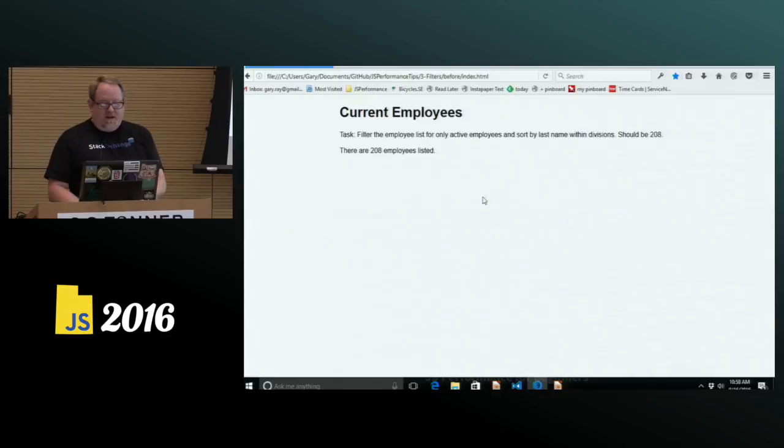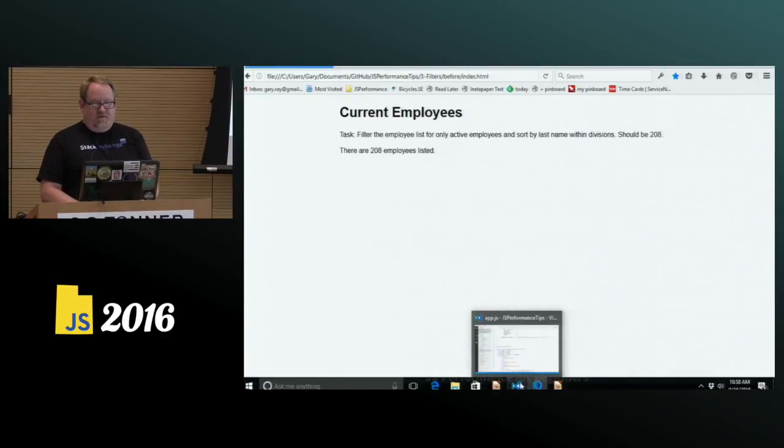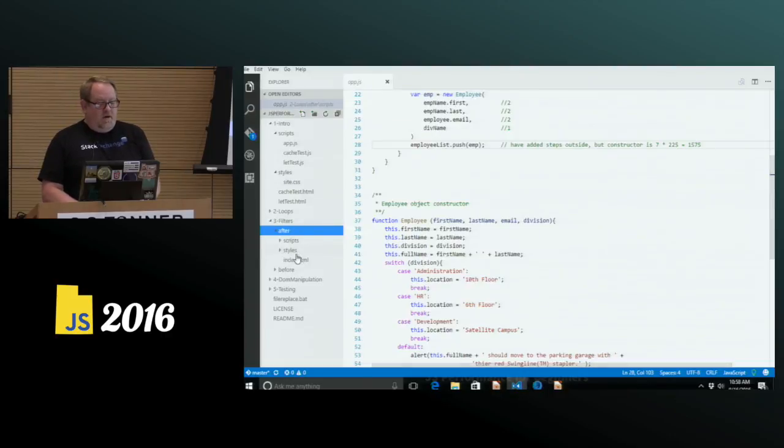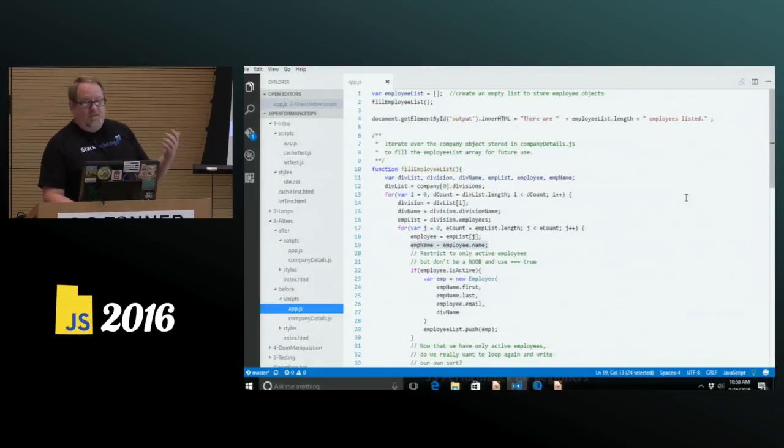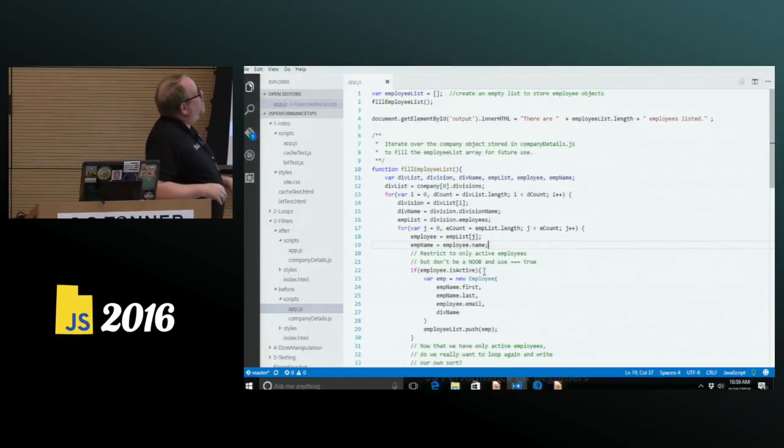And for these first couple of sections, if you run through this, you're only going to see information in the debugger, but we don't have time to pause and hit the debugger here. But let's look at the code. So if I'm normally going to sort my list, by default, I've got to get to before. By default, I'm going to do that in a list, and I'm going to do employee is active in the list inside where I'm pushing the employee into my big storage list. I've got a little note there.